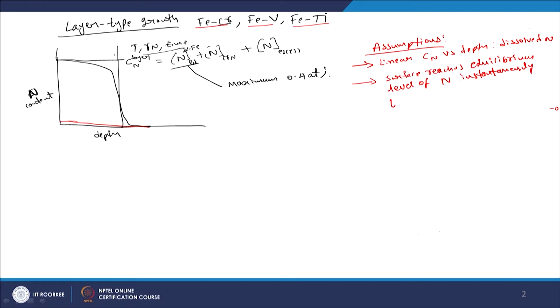That means, at t equal to 0, the concentration of nitrogen at the surface will be the concentration of nitrogen expected for the equilibrium. Okay. We are talking about the dissolved nitrogen. So, this means your concentration profile will be like this: if this is the concentration of nitrogen as a function of depth, this concentration already reaches, at time t equal to 0, Cn equilibrium, and you have a linear profile into the sample.